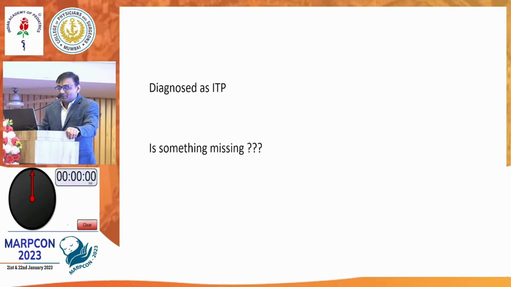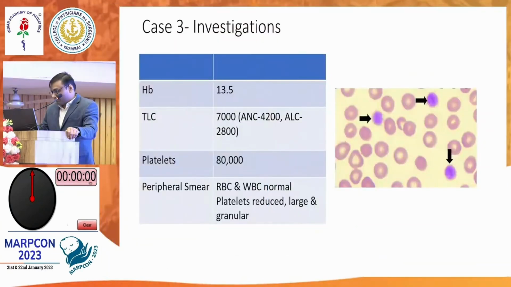When you have thrombocytopenia, always correlate that thrombocytopenia with platelet morphology or the peripheral smear. Now in this picture, we can see the platelets, but they are very large. Platelets are not that large. It's almost a bunch of 15 to 20 platelets making one platelet. So these are large platelets with a low count. So this is a platelet function abnormality, and we need to do the platelet function study. So the point to highlight here is peripheral smear examination.